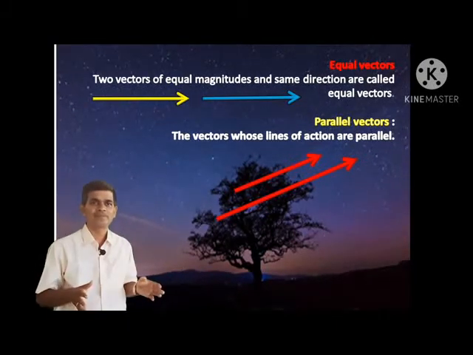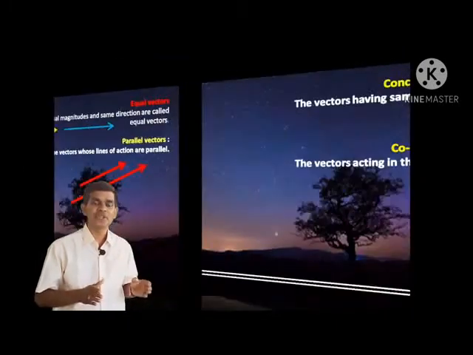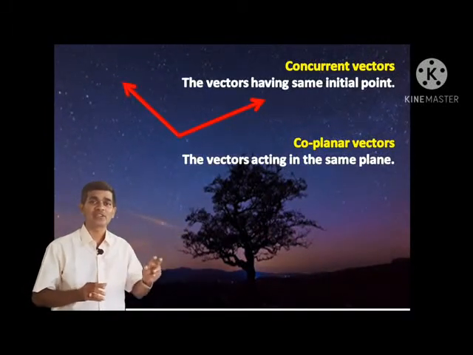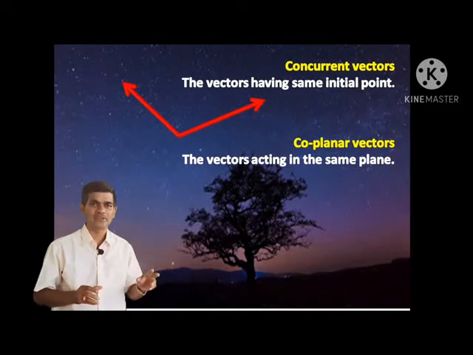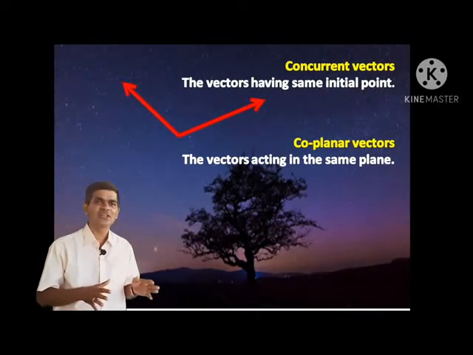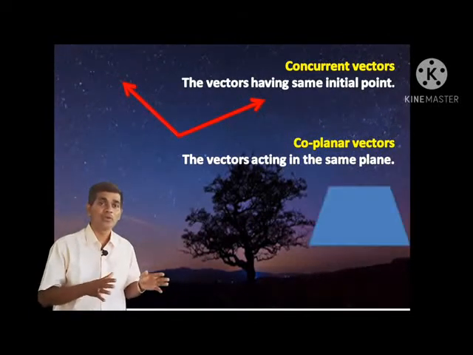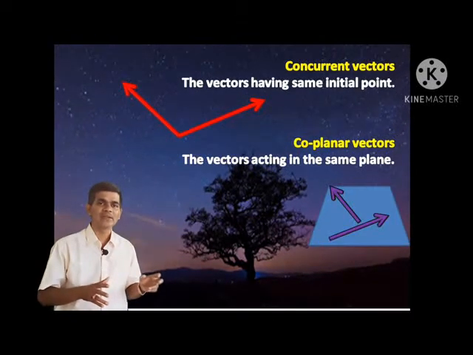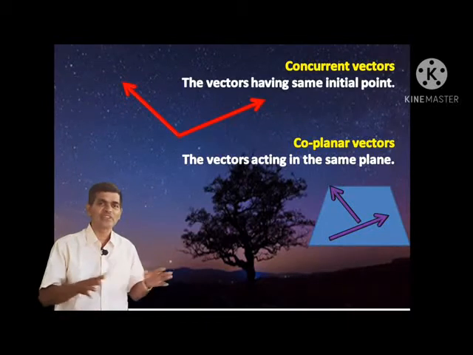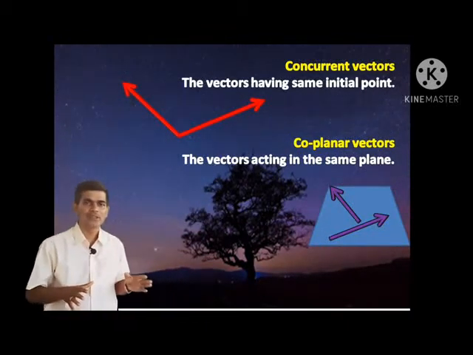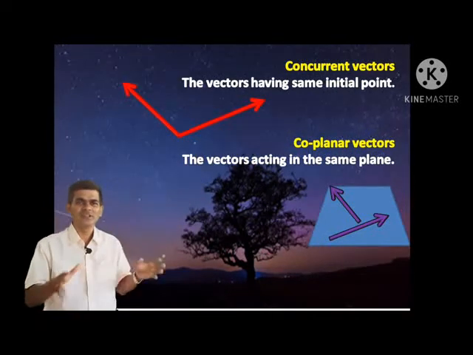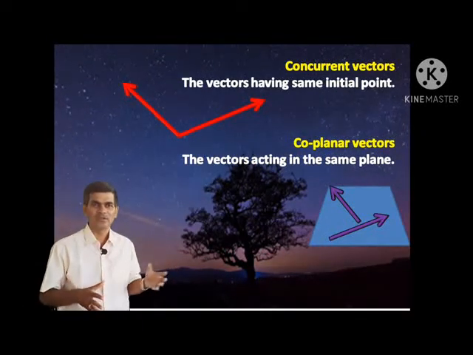Concurrent vectors. The vectors having the same initial point, that is, origin or starting point the same, then such vectors are called concurrent vectors. Then vectors which are in the same plane are called coplanar vectors. Coplanar vectors means vectors acting in the same plane. And these are the different types of vector discussed so far.